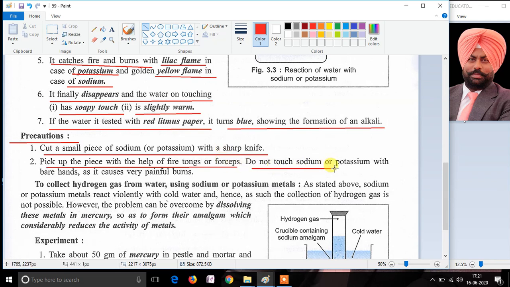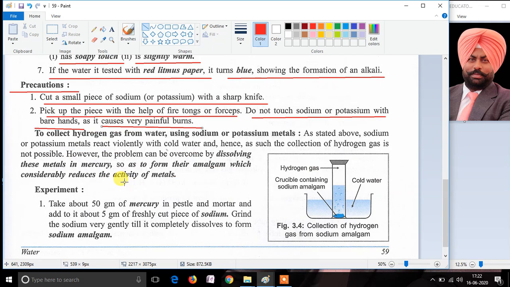Never ever touch the sodium or potassium with the bare hand, as sodium and potassium both can cause painful burns on touching. Therefore, it is necessary to pick the pieces of sodium and potassium with the help of fire tongs or forceps.